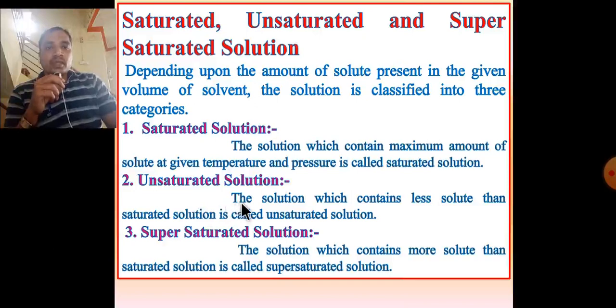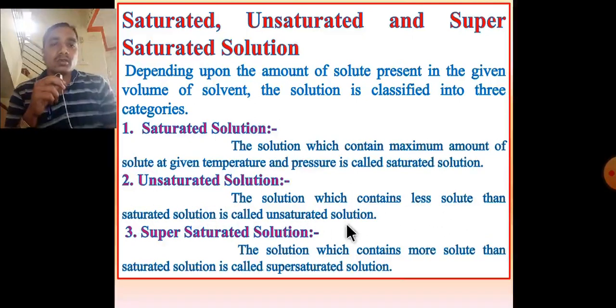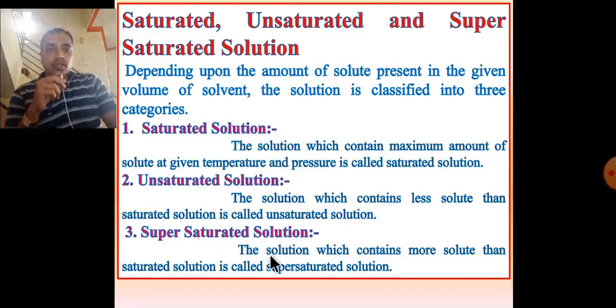Unsaturated solution: the solution which contains less amount of solute than the saturated solution. Supersaturated solution: the solution which contains more solute than the saturated solution.